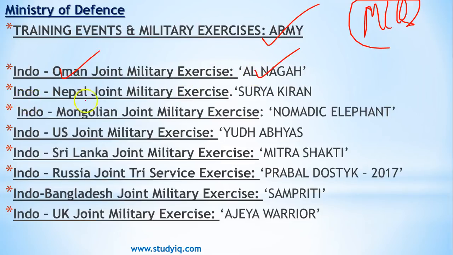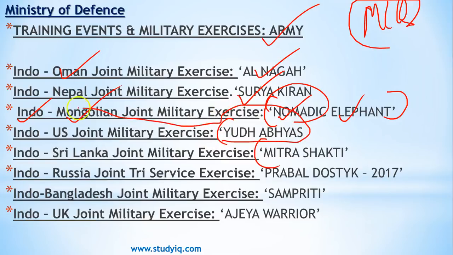Then you have Indo-Nepal, Surya Kiran, Indo-Mongolia, a very different name, Nomadic Elephant. Nomadic, I believe, would be symbolizing Mongolia, and elephant would be symbolizing India. Then India and USA, quite a famous one. We have talked about this in our previous discussion. It is Yudh Abhyas. India and Sri Lanka, Mitra Shakti. Indo-Russia is known as Prabal Dostik 2017, and Indo-Bangladesh is Sampriti. And the last one is Indo-UK, which is Ajay Warrior.